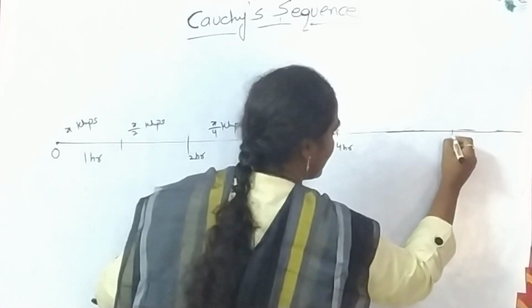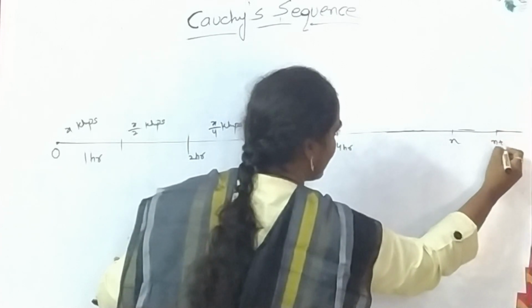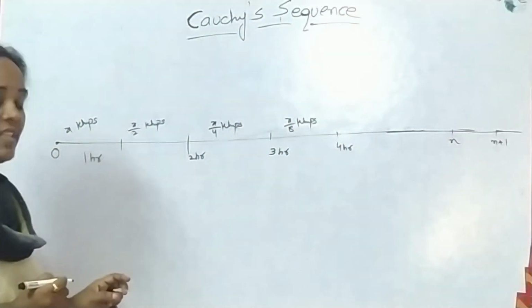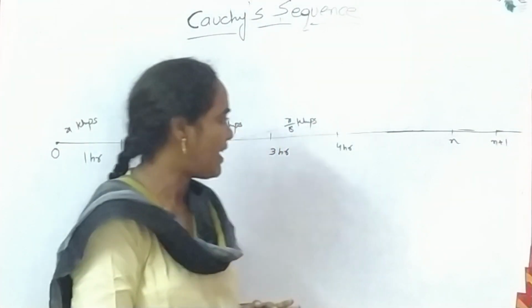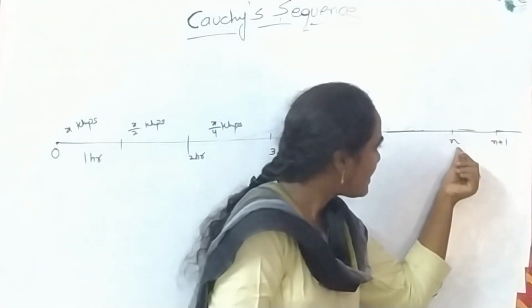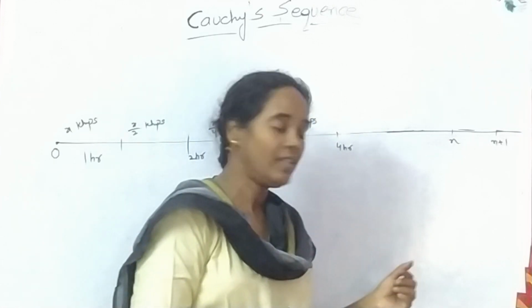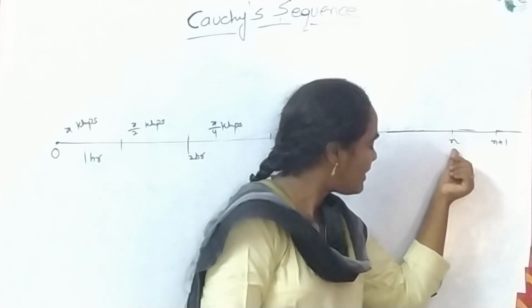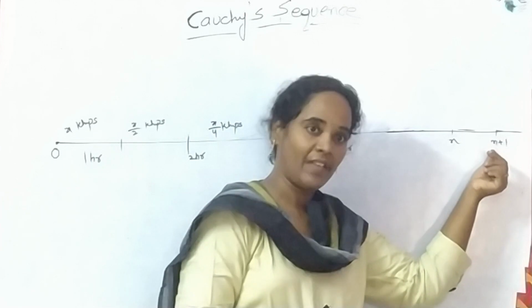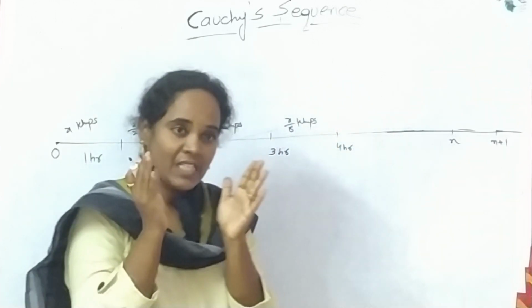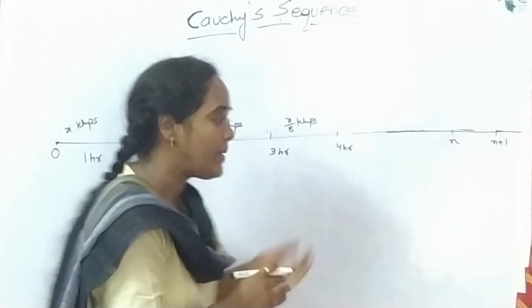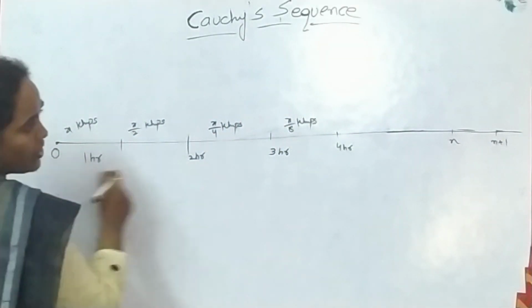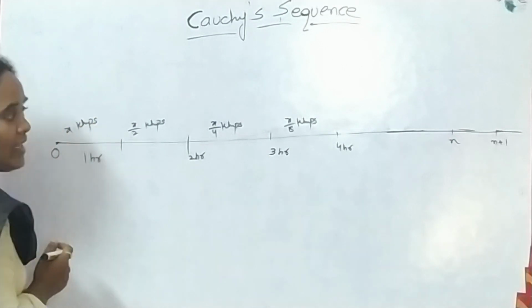Let us suppose this is the nth hour, this is the n plus 1th hour. The traveler keeps on moving with this condition, but observe that the distance travelled by the traveler from the nth hour to the n plus 1th hour will be a very small value, or a negligible value. Here I would like to compare this situation with a sequence.